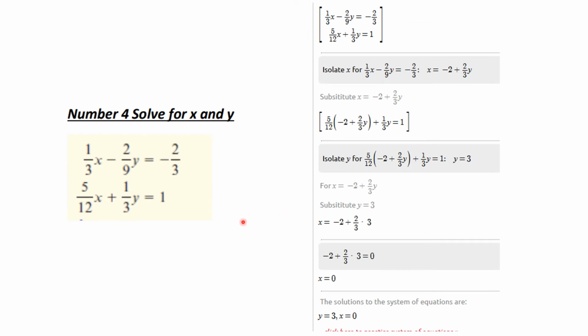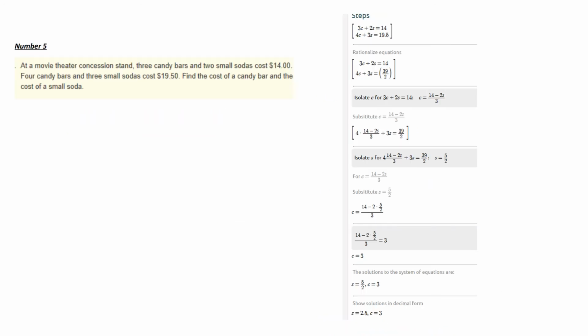Number 4 was a more difficult problem. You had to multiply all the way through by 9 on the first one and by 12 on the second one before this thing wasn't a fraction nightmare. Here it's solved with substitution. It's probably easier to solve it a different way, or at least do what I suggested, multiplying all the way through by 9 and 12 to start with. The solution you get is x is 0 and y is 3. Again, make sure you can do these kind of problems.